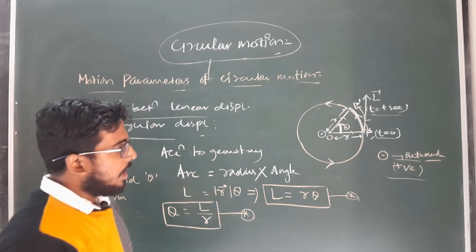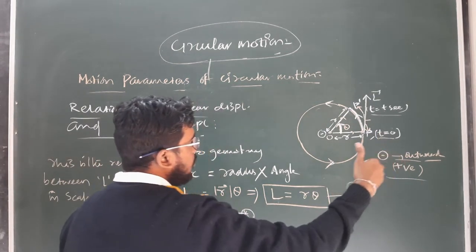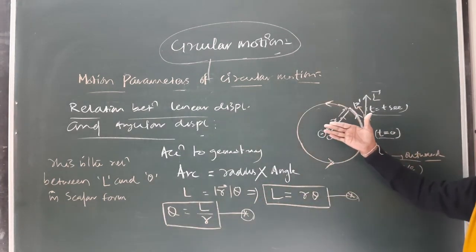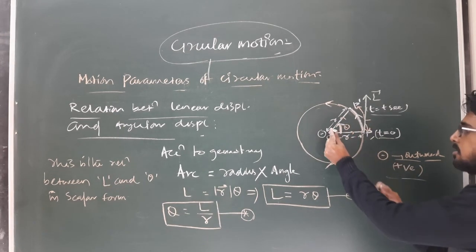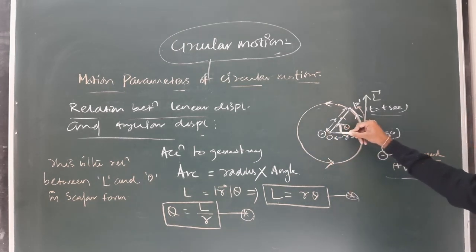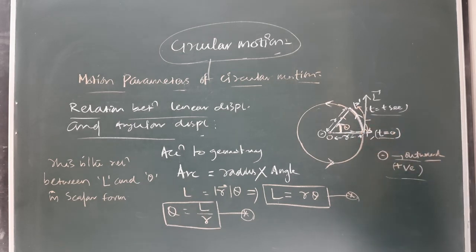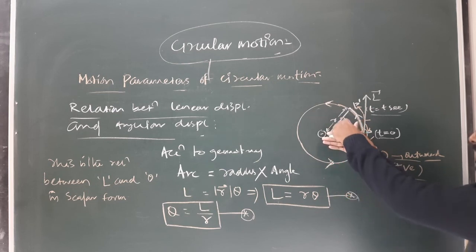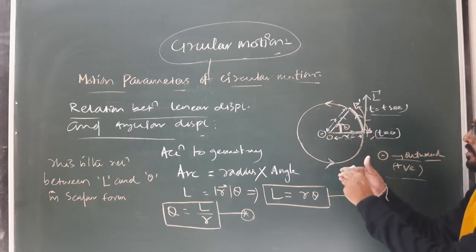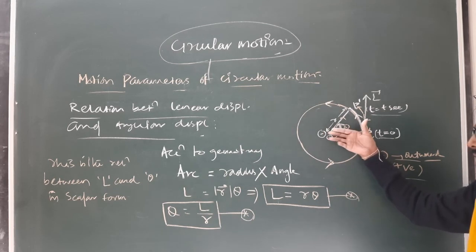So if I am applying the right hand thumb rule, I am taking the thumb of the right hand along the direction of linear displacement and I am curling the fingers of the right hand. So it will first touch the vector theta, then the vector r, which is along the radius. So what is the L vector? In vector form, this is theta and r is along this radius. So the product will be theta cross r. So in vector form we can write the L vector is equal to theta vector cross r vector.